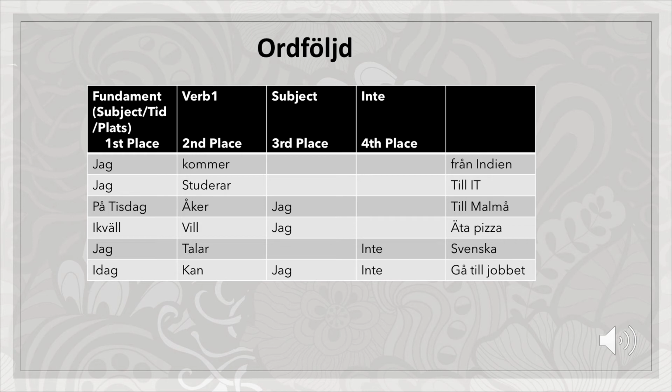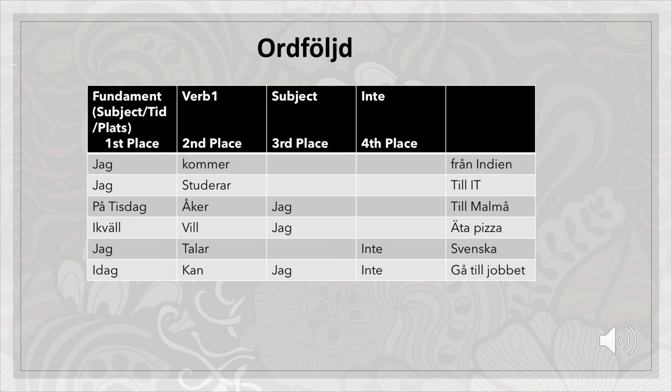Jag kommer från Indien. Jag studerar till IT. These two sentences start with the subject, which is jag. Now the next sentence starts with time. I dag åker jag till Malmö.